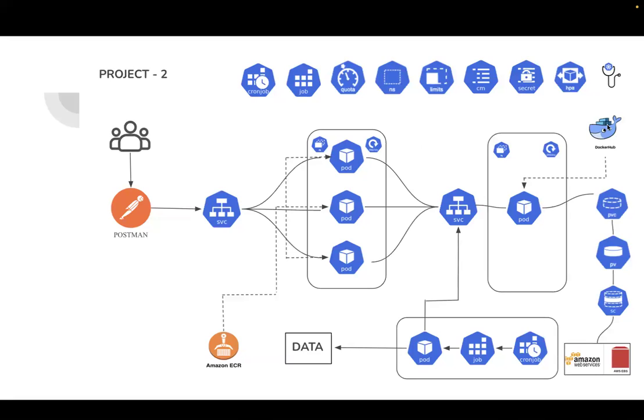We are going to use the liveness probe, horizontal pod autoscaler, secret, config map, limits, namespaces, resource quota, job, cron job, deployments, replica set, service. Okay, now what is that? Persistent volume claims, persistent volume, storage classes, and the ECR to get the Docker images. So all these things we are going to use. Pods, Docker Hub. Okay, all these things we are going to use.